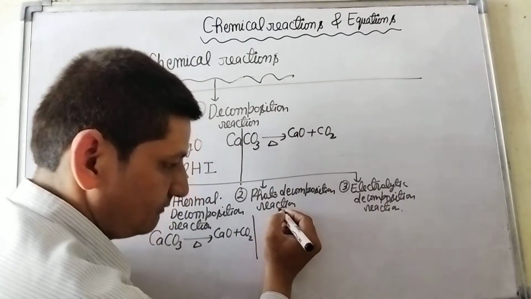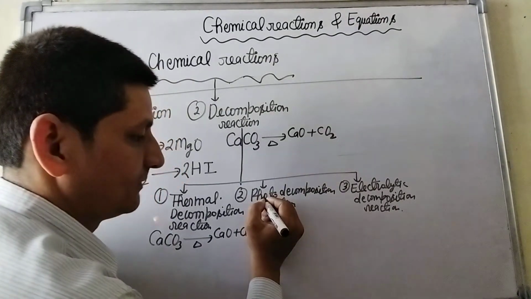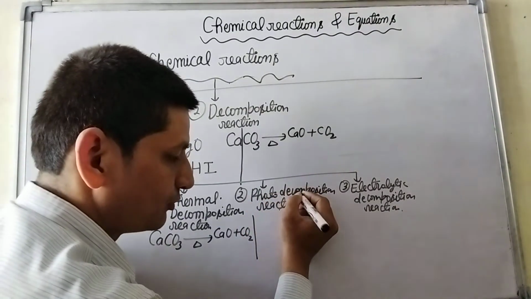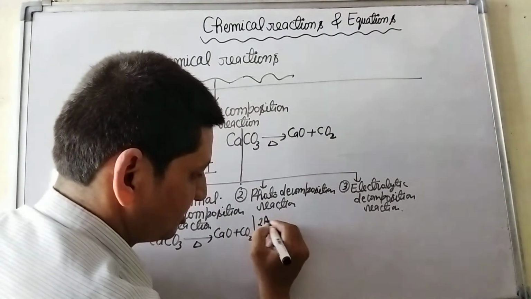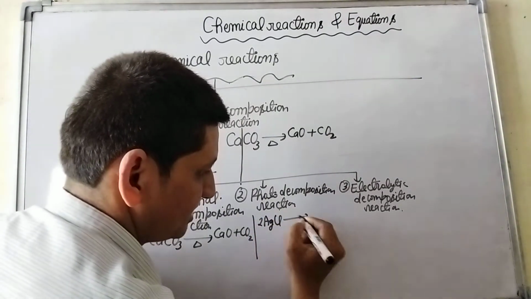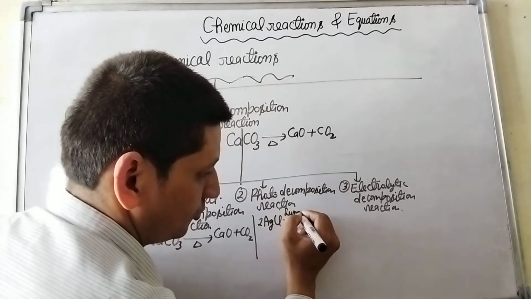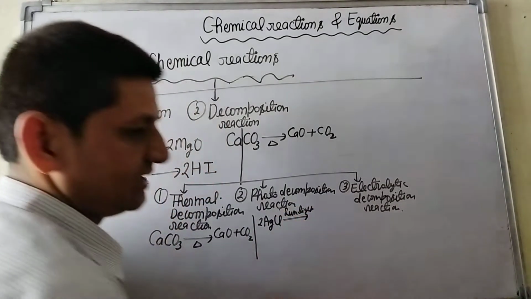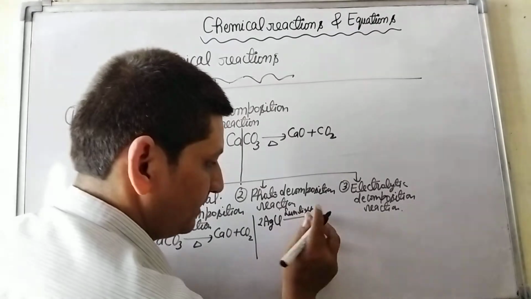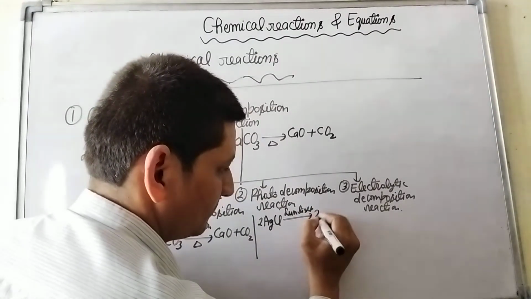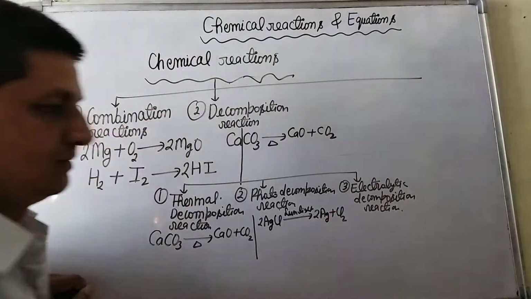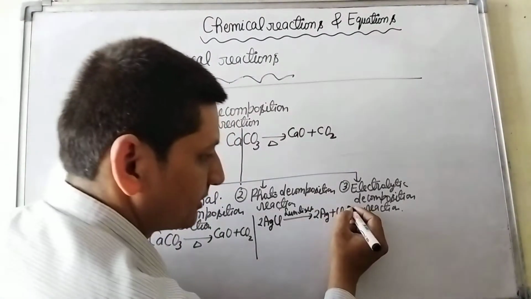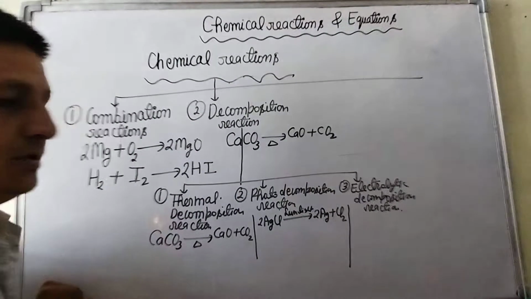Decomposition reactions which take place by light are called photo decomposition reactions. Example, when we place silver chloride in sunlight, then we get silver and chlorine gas.